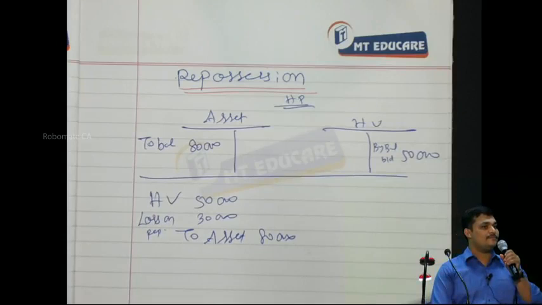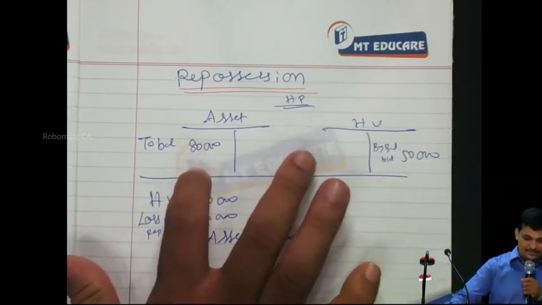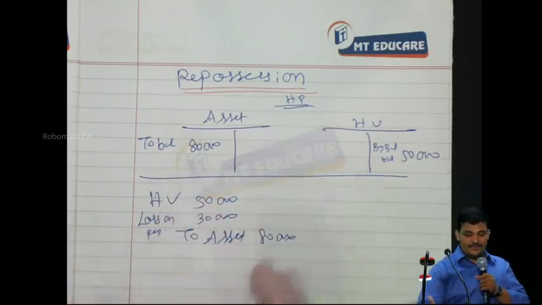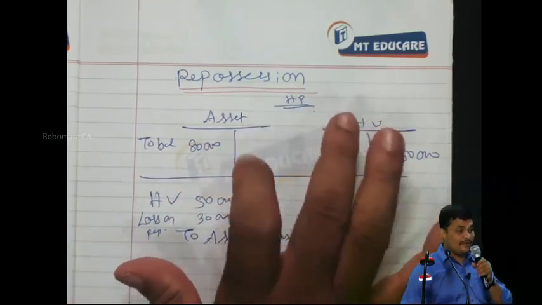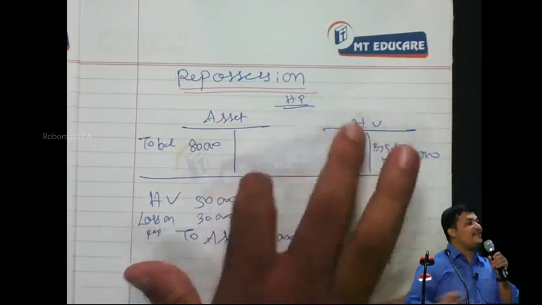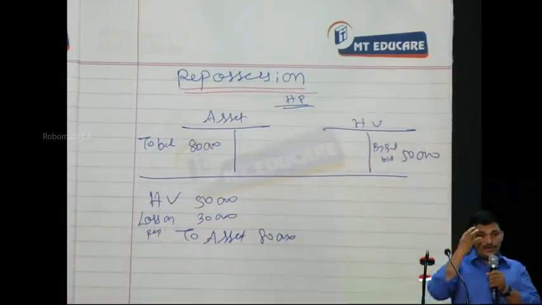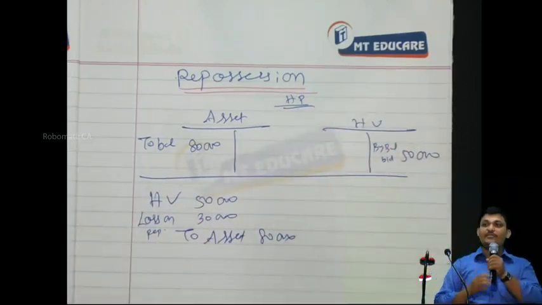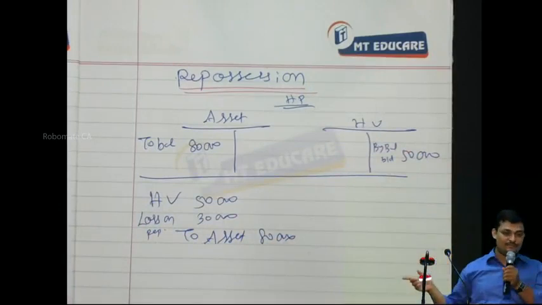Sometimes when the repossession takes place, it is not necessary that the asset should be taken at 80,000. Now actually the hire purchaser is taking this only at 50,000. Correct? From the viewpoint of the hire purchaser, the asset is taken only at 50,000, because for him there is a receivable of that amount. So from the viewpoint of the purchaser, it is actually an asset to the hire purchaser at 50,000.